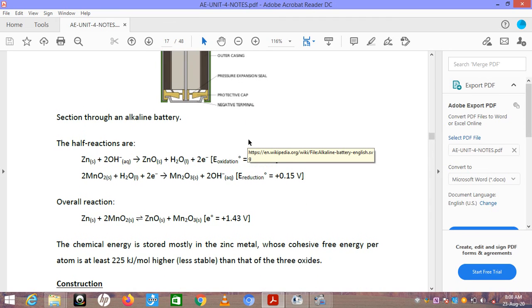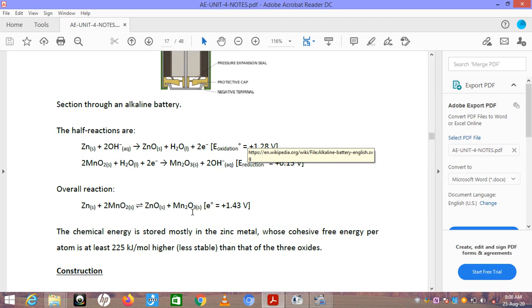The half reactions are as shown. The chemical energy is stored mostly in the zinc metal, whose cohesive free energy per atom is at least 225 kJ per mole higher than that of the oxides.